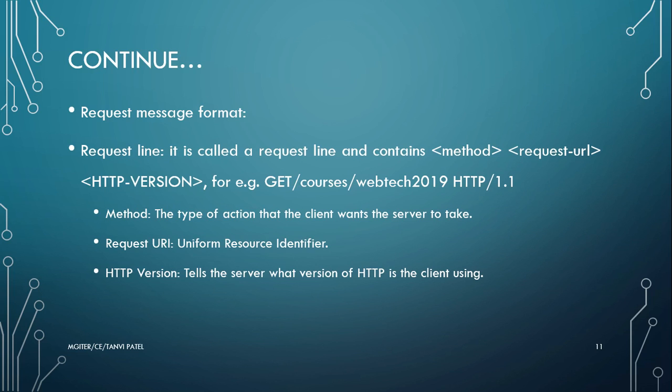Request line: it contains a method, request URL and the version. Method is the type of action that the client wants the server to take. Next is request URL, that is Uniform Resource Identifier, and the third one is the HTTP version.